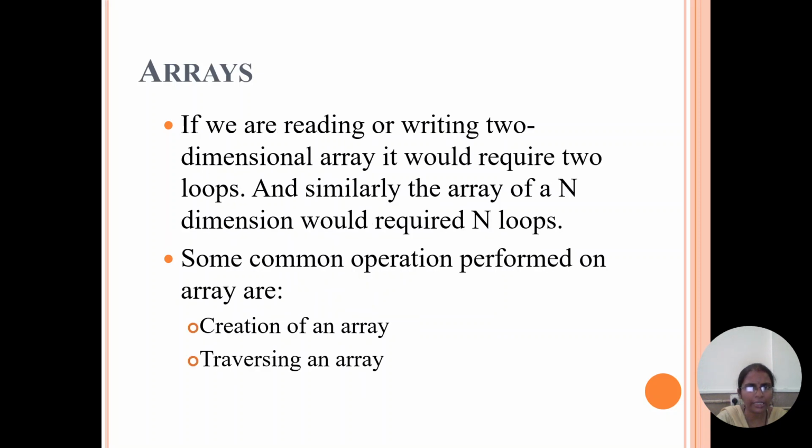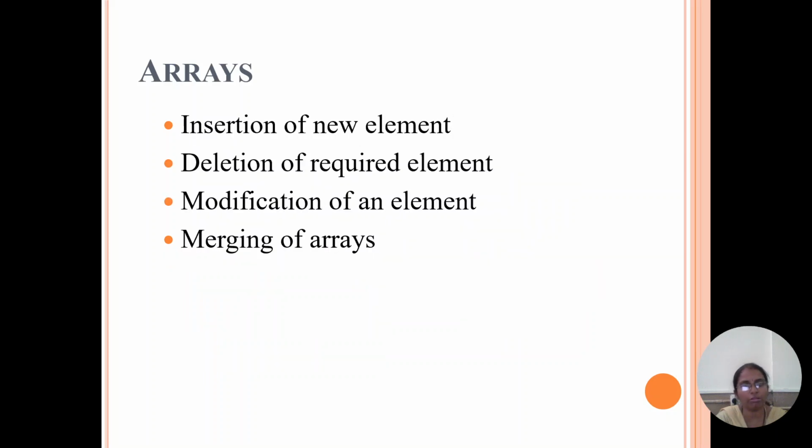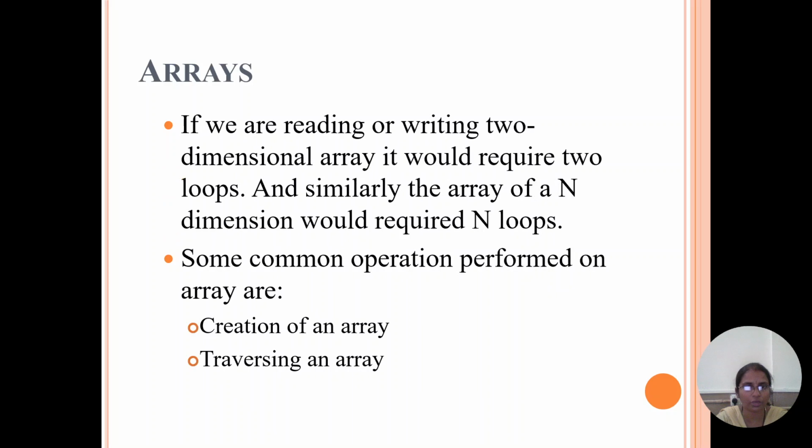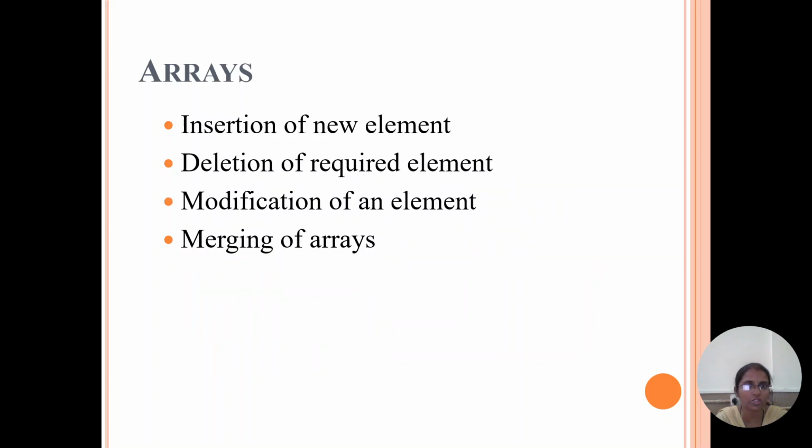If you are reading and writing two-dimensional arrays, it requires two loops, and similarly for an n-dimensional array we require n loops. Common operations applied on an array are creation, traversing, insertion, deletion, modification of elements, and merging of arrays. Traversing means visiting all the elements from start to end.